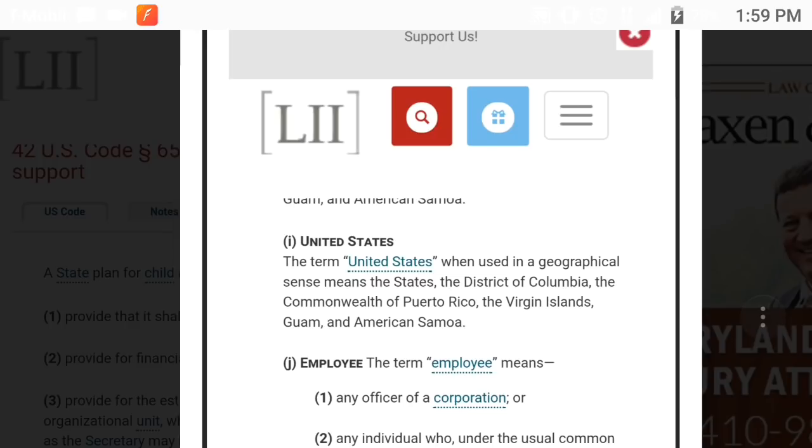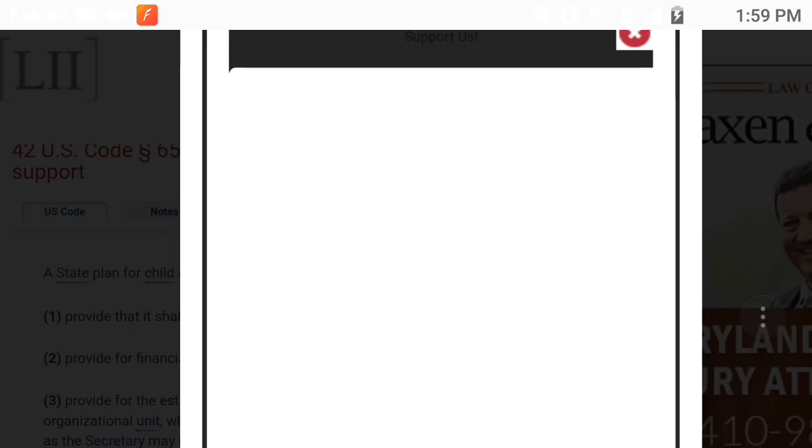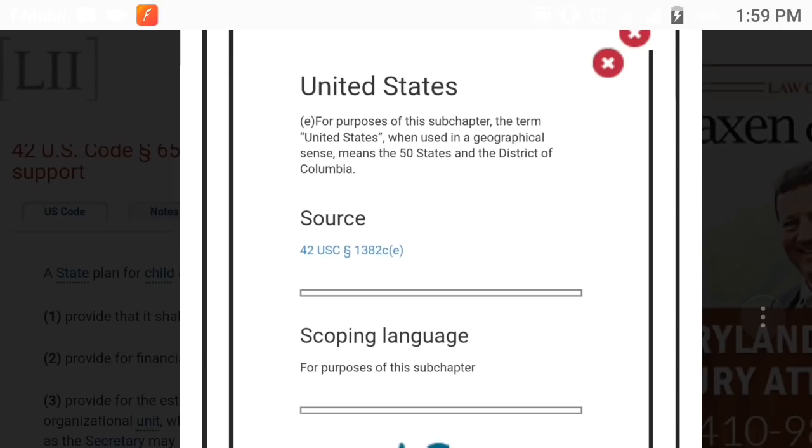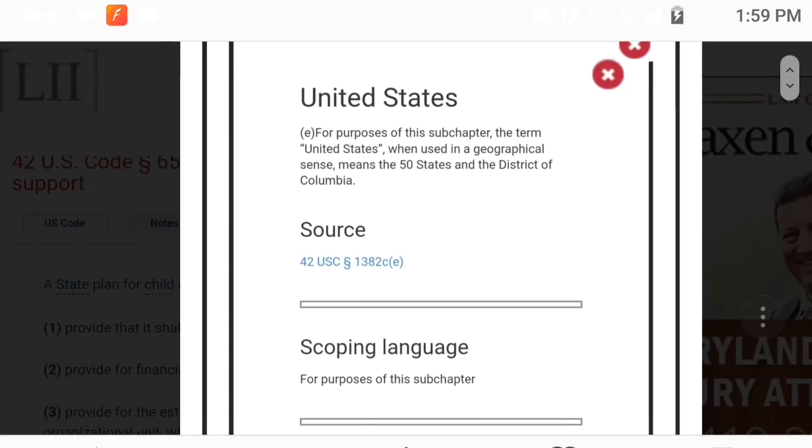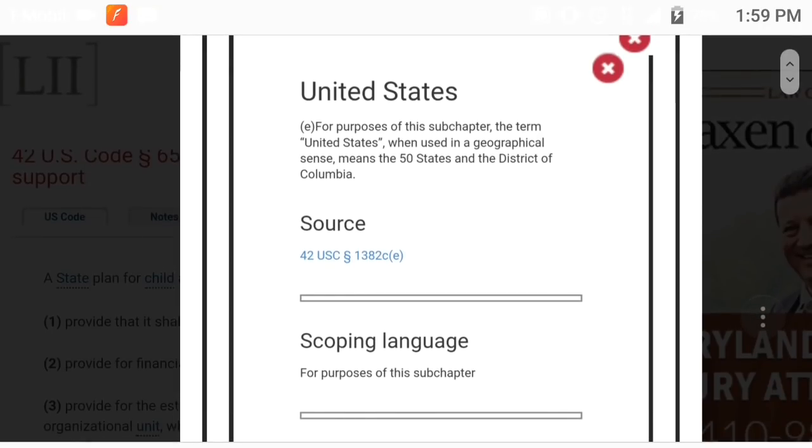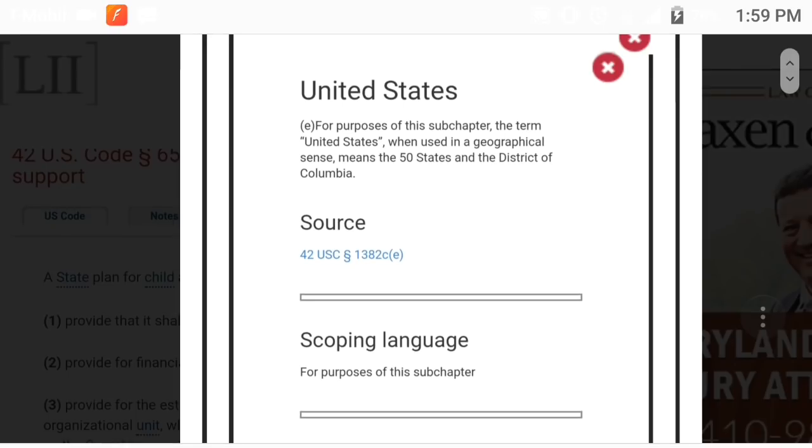So now, what are the 50 states, or what is the United States? Okay, let's click on it. It states United States. For purposes of this subchapter, the term United States, when used in a geographical sense, means the 50 states and the District of Columbia. Okay, so if you have somebody on YouTube telling y'all that Title 42 654 is not talking about the corporate jurisdiction state that's bringing you into these courts, then you are sadly mistaken.